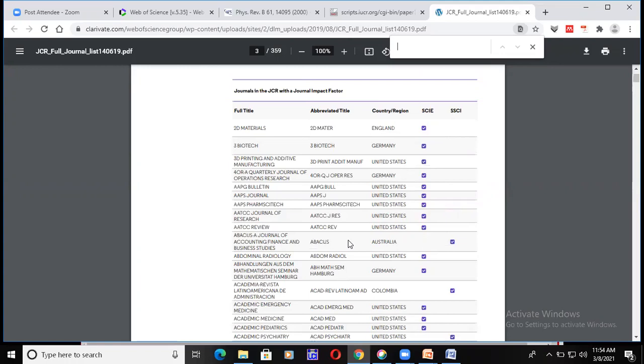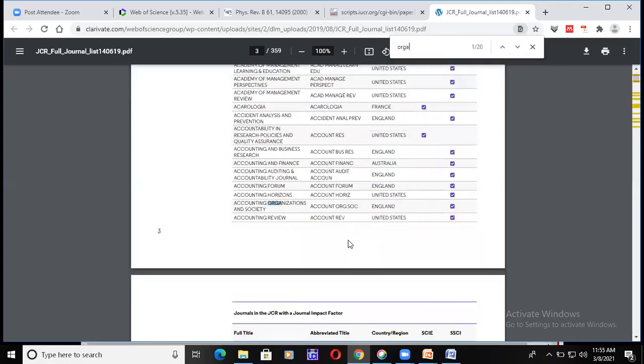Now, Control F. What subject do you belong to? For example, I am chemistry, I am physics. For example, I am a chemistry student, and especially my field is chemistry, sometimes organic chemistry, right? I am typing organic chemistry.